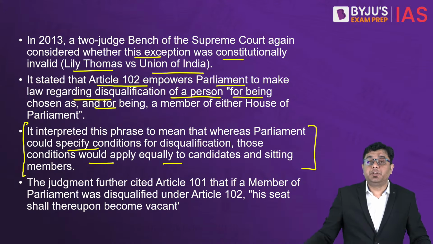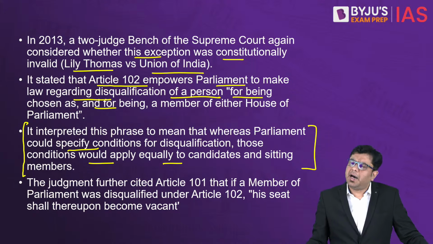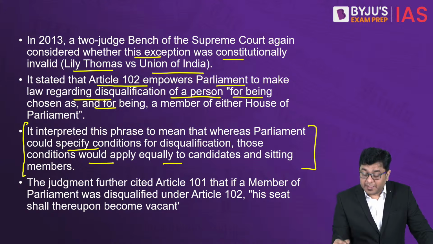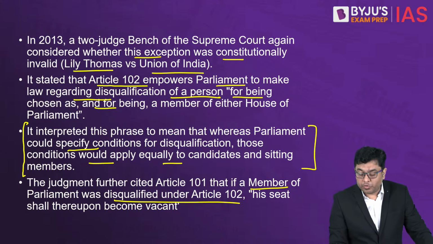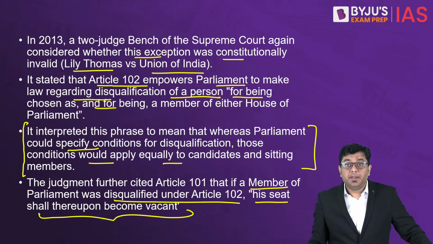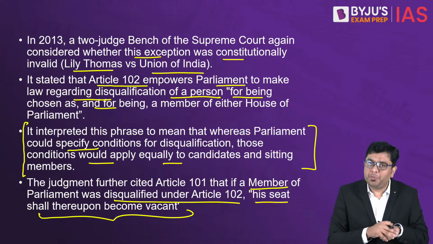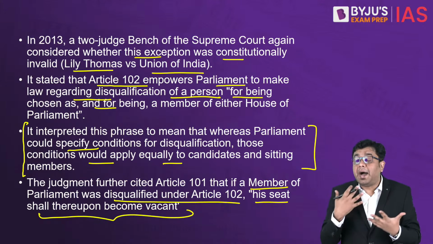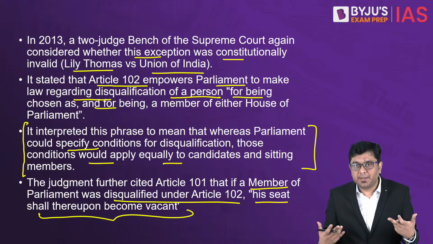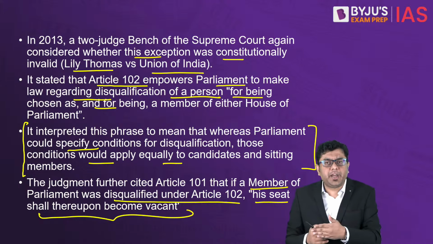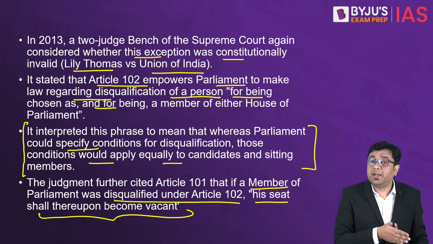And the judgment further cited that, look, Article 101, what does it tell you? Article 101 tells you that if a member of Parliament was disqualified under Article 102, his seat shall thereupon become vacant. Now, if the seat is vacant, fresh elections have to be announced, and thereby by-elections have to be conducted. So basically here you see the court going in a different direction as compared to the Jayarajan case.